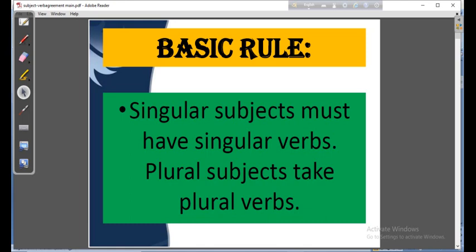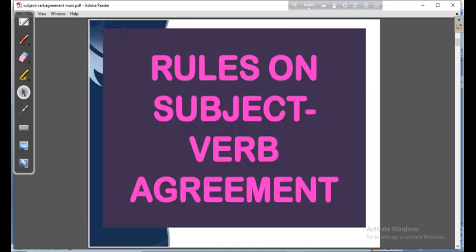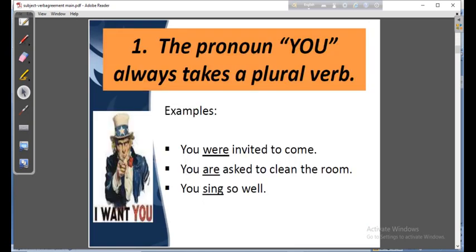So we have already talked about the basic rule that a singular verb is followed by a singular subject. Number one, we have come to the rules of subject verb agreement. The pronoun is the word that is actually the substitute of a noun. So the pronoun you always takes a plural verb. Again, I want to say, the pronoun you always takes a plural verb.